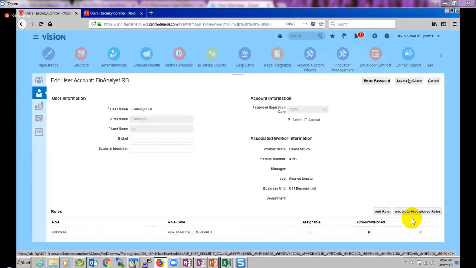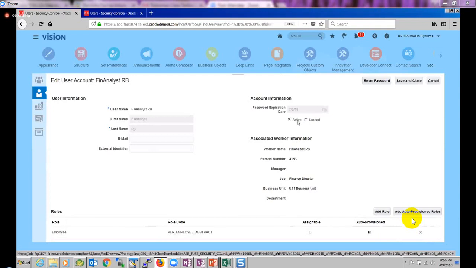Actually, what is the use of the locked checkbox? If it's locked, the user cannot log in. So if you want to revoke the access of the user, then we can lock it. Then what is the use of active? Active and inactive is different from locked. Locked means we are locking it temporarily.